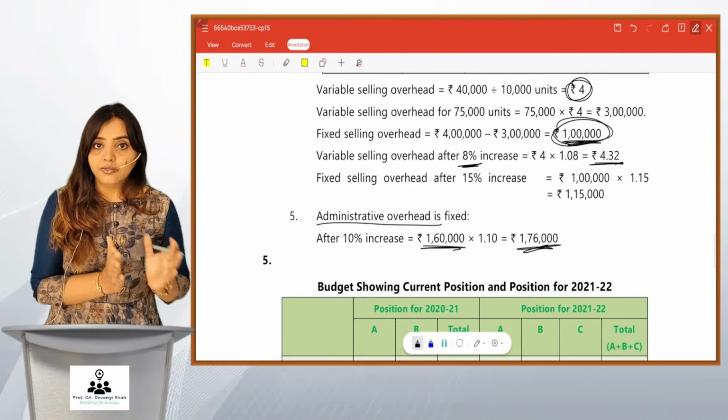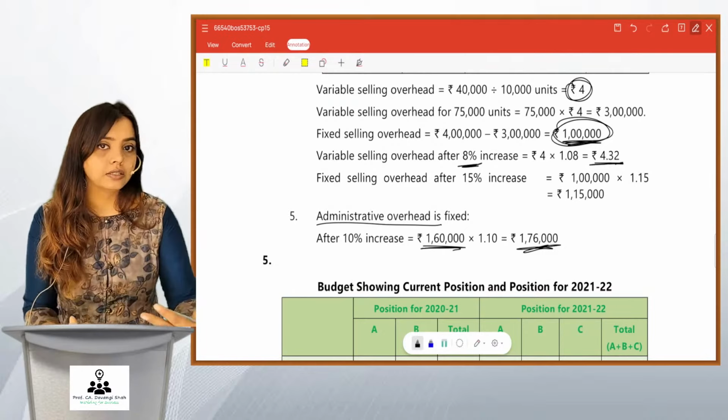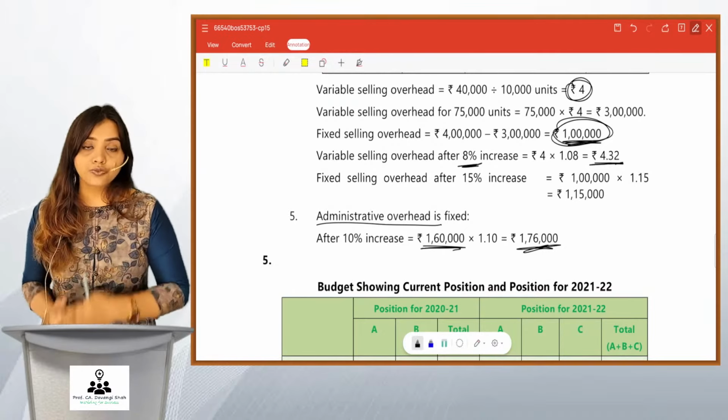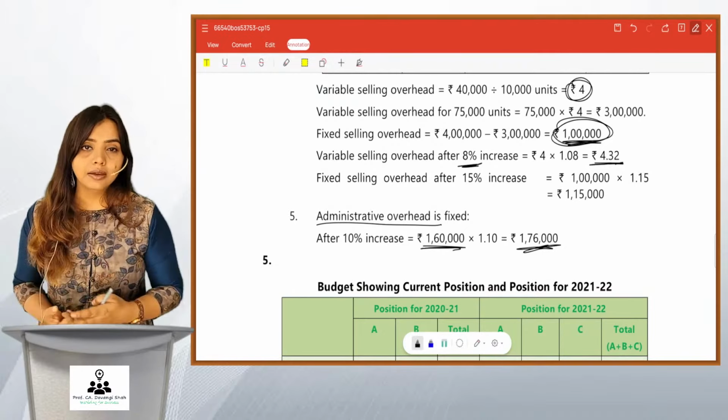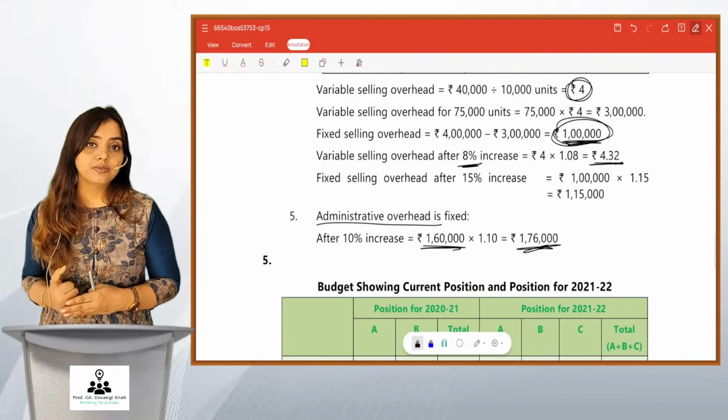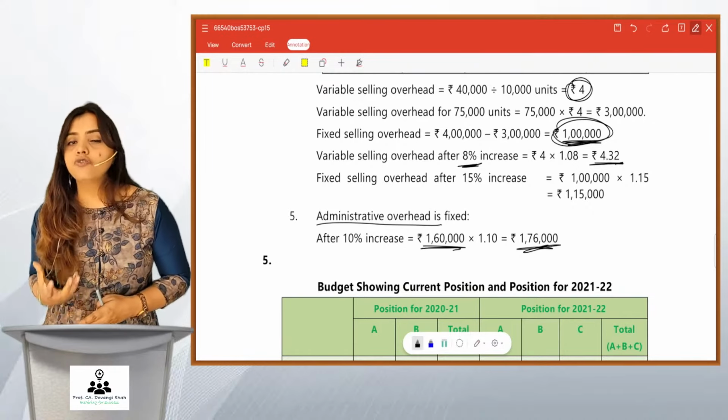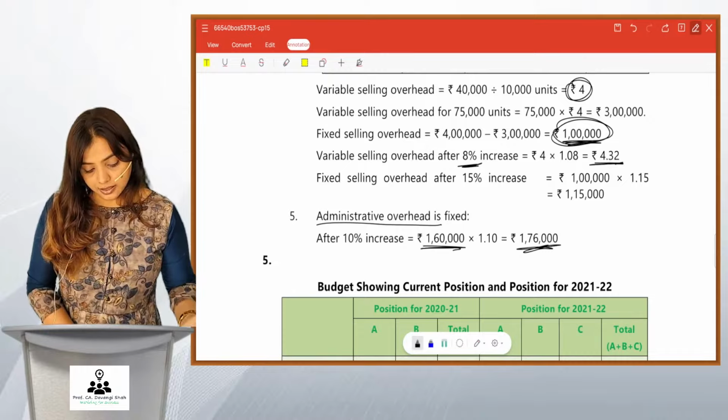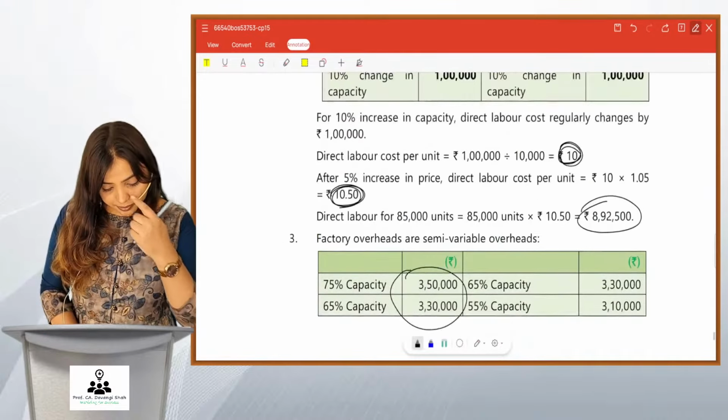So friends, आपको पता चल गया कि how much is variable cost and what is the increase in cost. आपको पता चल गया what is fixed and how much is the increased fixed cost. What you have to do is just put in the format sales minus variable cost gives you contribution minus fixed cost gives you the amount of profit. ठीक है, have a look at the solution here.